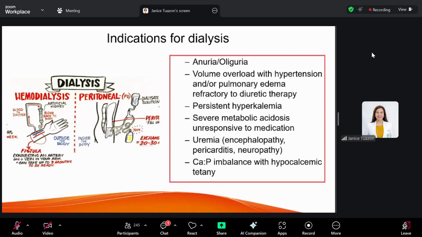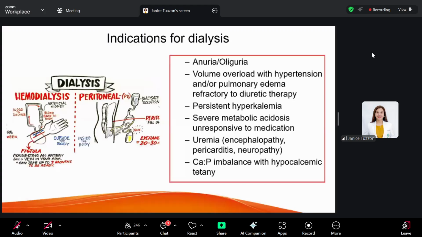Severe metabolic acidosis despite giving your sodium bicarbonate, signs of uremia, encephalopathy, pericarditis, and neuropathy, and calcium phosphorus imbalance with hypocalcemic tetany. It means that your kidneys are already failing and cannot regulate your fluid and electrolytes. And so, we have to do renal replacement therapy or dialysis to act as a temporary kidney for our patients with acute kidney injury.